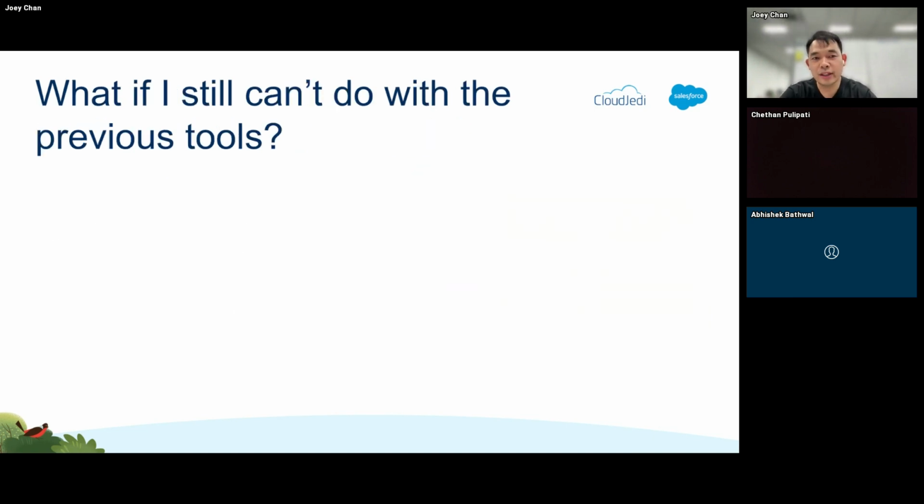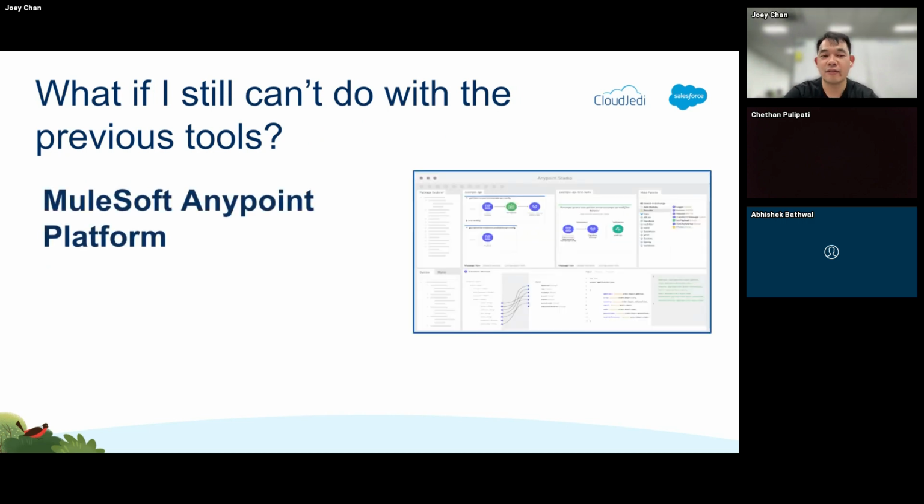All right. What if I still cannot do with any of the previous tools, right? So I've already mentioned MuleSoft Composer and RPA. Now, this is something for, of course, the MuleSoft specialists here. We also have the Anypoint platform. I would say it's the granddaddy of all of the different integrations, because I would say it has the capability to do most of what it needs, right?